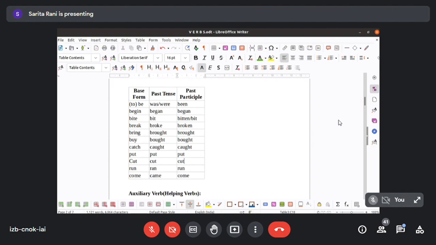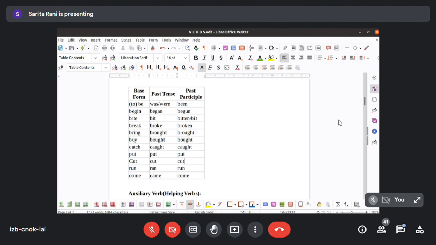Clear? It will help us in doing tenses as well as passive structures. So learn by heart the list of the verb forms. These are called verb forms. Verb forms are of three forms. What are those? Base form, past form, and past participle. There is a fourth form also, which is called the ing form. That is called the present participle, which is be plus ing.